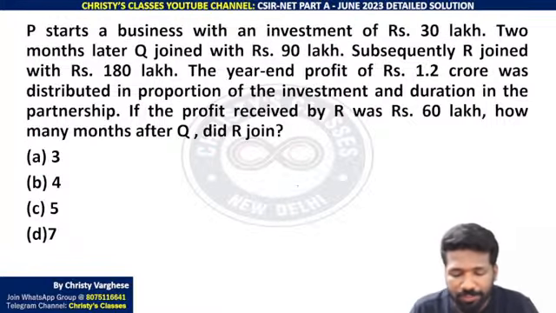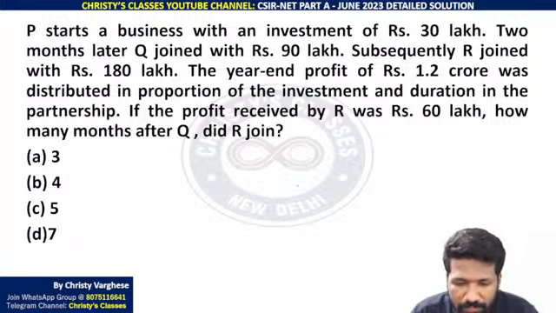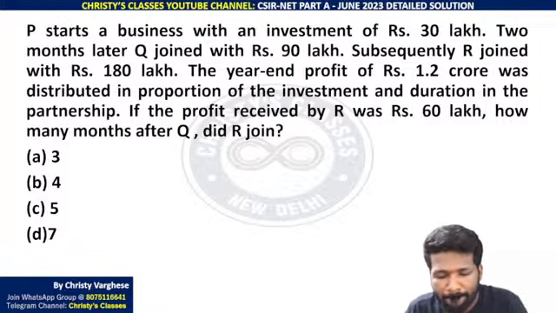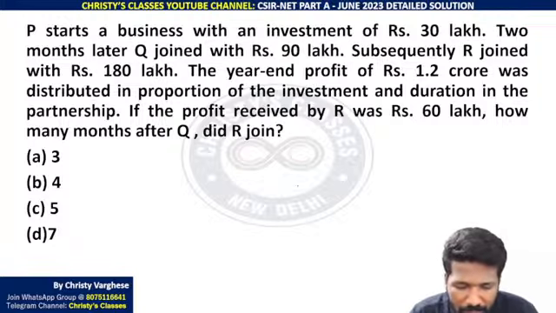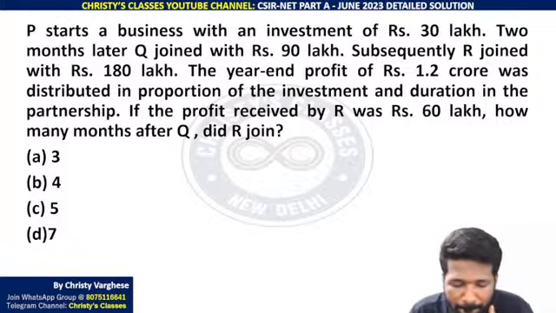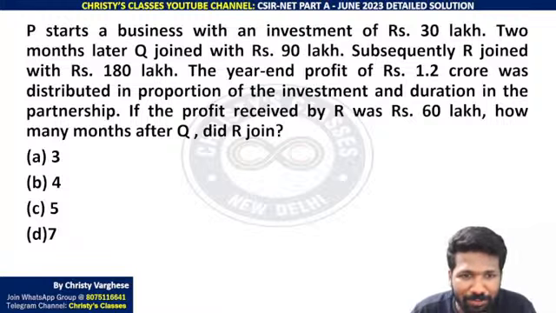Okay, so next question. All of you read it fast. Yes, Rajkumar.